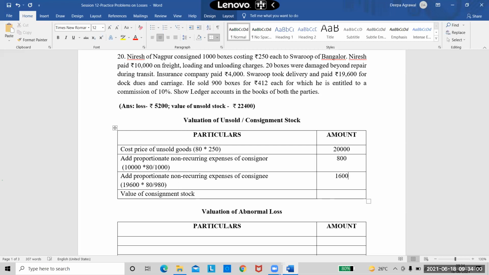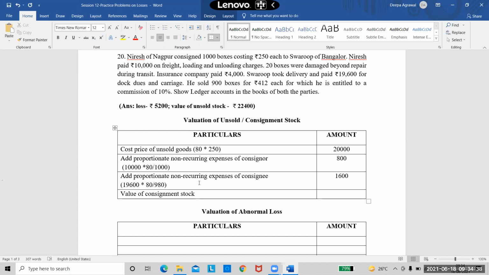Once again, I'll tell you, this cost price is same. We know how to calculate 80 into 250 because 250 is the cost of per product. Then proportionate non-recurring expenses of consignor, you will take the total expenses, multiply it with the unsold stock divided by the total stock. So I did this, I got 800. Now you need to be very careful when you're calculating proportionate non-recurring expenses of consignee. So take his total expenses, multiply with the unsold stock, but when you are dividing, you should divide with the stock which he received.